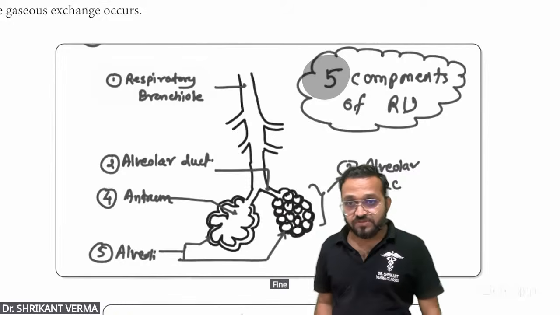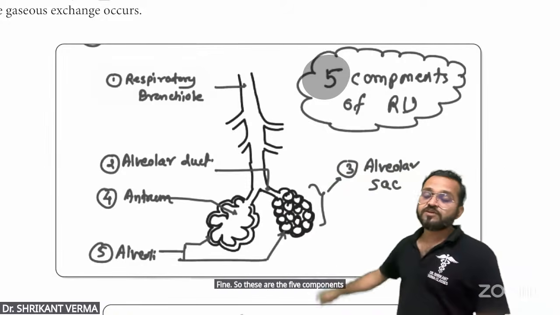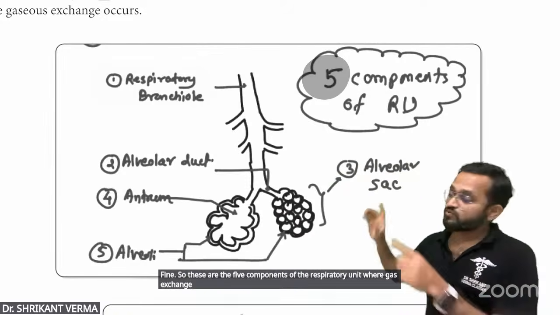Fine. So these are the 5 components of the respiratory unit where gas exchange occurs. No excuse. Read it once.